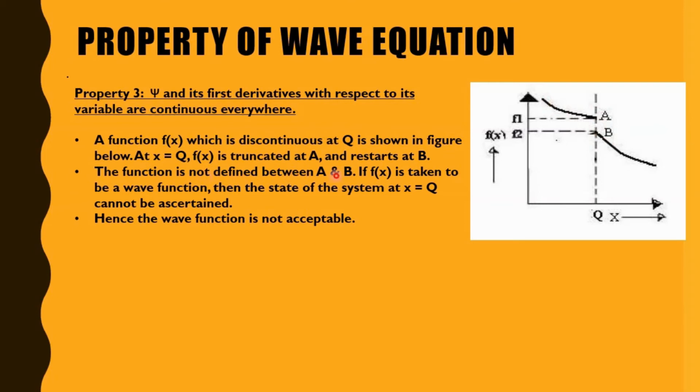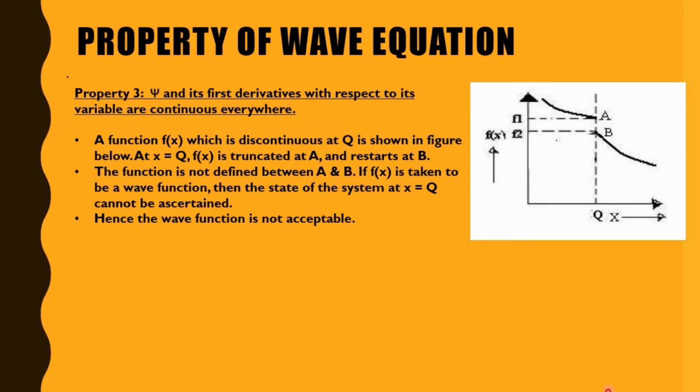The function is not defined between a and b. If this f(x) is taken to be a wave function, then the state of the system at x equal to q cannot be ascertained. Hence, this wave function is not acceptable. We are taking the property as positive, but when explaining it we take the negative case, that is when it becomes discontinuous. At that point we cannot accept that wave function.